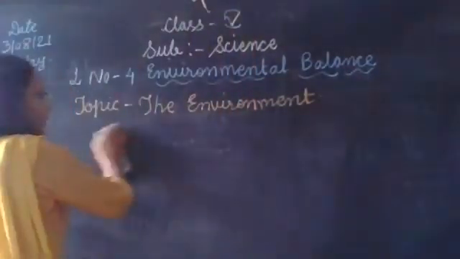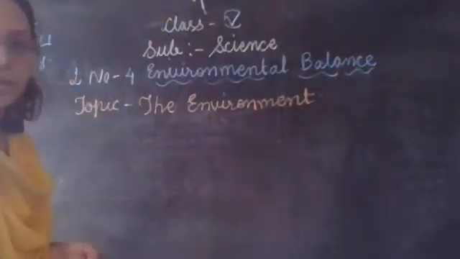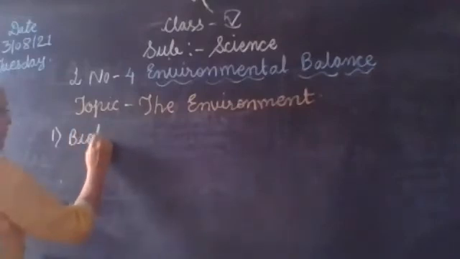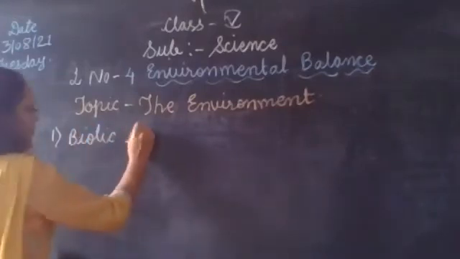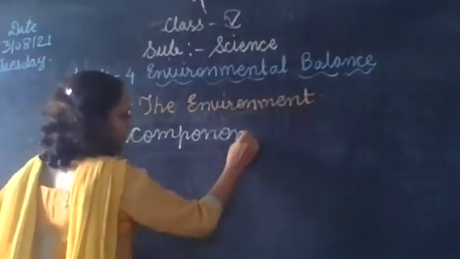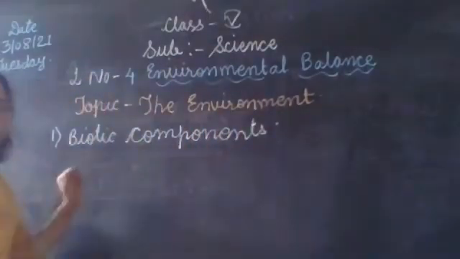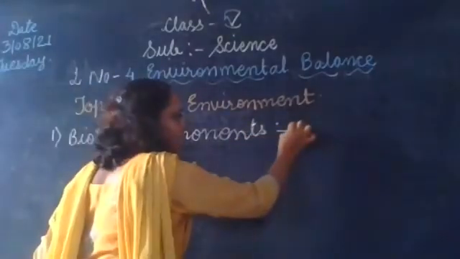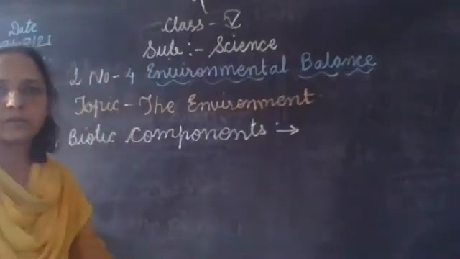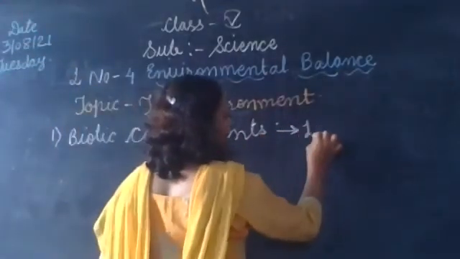So see, environment includes biotic components. Biotic components of the environment means living things.